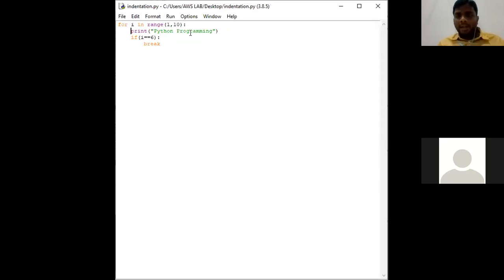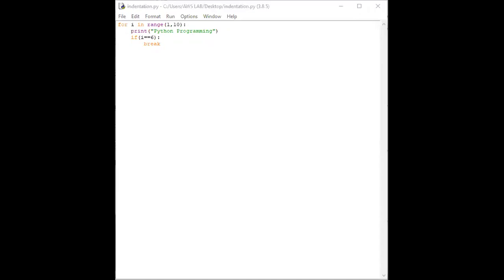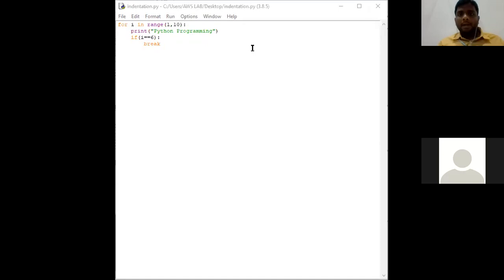So any doubts in the concept of indentation? No, sir. Oh, clear.